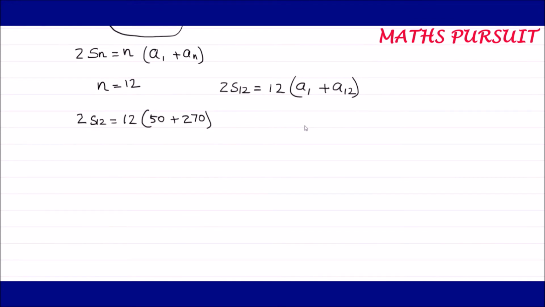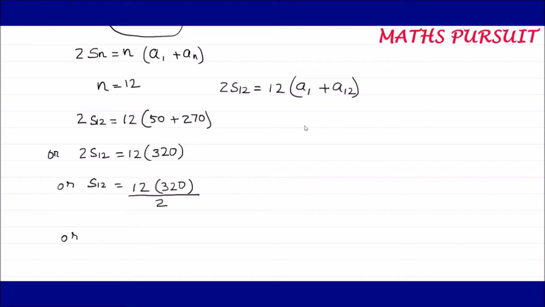Now let us move ahead and solve this equation. I can write 2S12 is equal to 12 into 320, or S12 is equal to 12 into 320 upon 2.